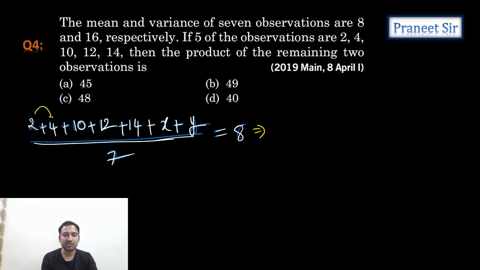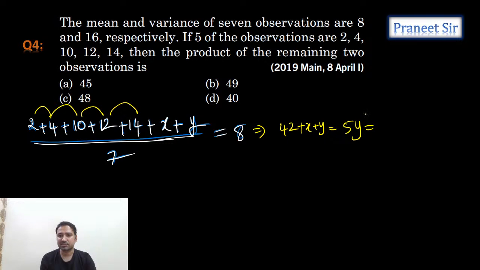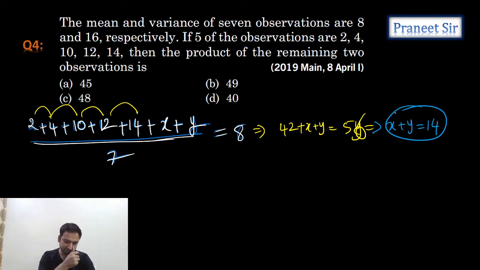So 2 plus 4, 6, 6 plus 10, 16, 16 plus 12, 28, 28 plus 14, 42. So 42 plus x plus y is equal to 7 times 8, 56. So from this, what is the x plus y value, guys? Tell me how much we're getting. So we can calculate x plus y, which is equal to 14.